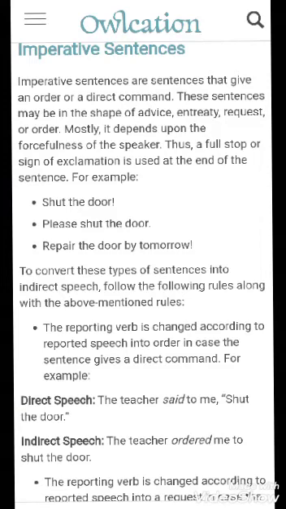There are 4 types of simple sentences, that is declarative, interrogative, imperative and exclamatory sentences. In the previous videos we learned about converting a declarative sentence into indirect speech. In this video we will learn about converting an imperative sentence into indirect speech. So we shall first learn what an imperative sentence is.